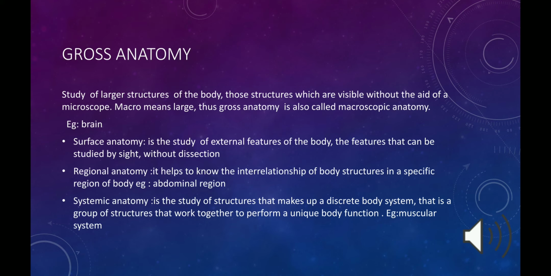Next is systemic anatomy. What is systemic anatomy? Systemic anatomy is the study of the structures that make up a discrete body system, that is, a group of structures that work together to perform a unique body function. Examples are the muscular system, the gastrointestinal system, etc.